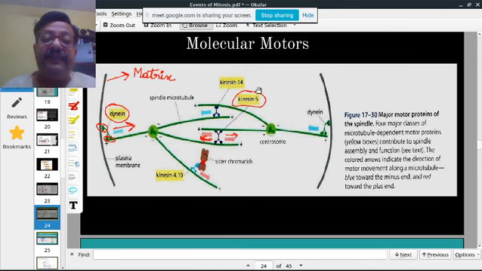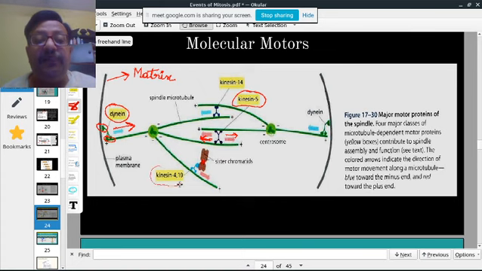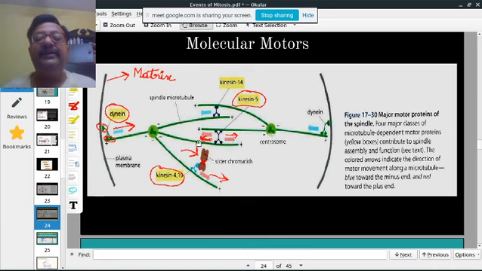Another protein is kinesin 4/10. As you can see, it's moving towards the plus end, but on its back it's carrying the chromosome, and it's walking on top of the microtubules, the transport proteins.